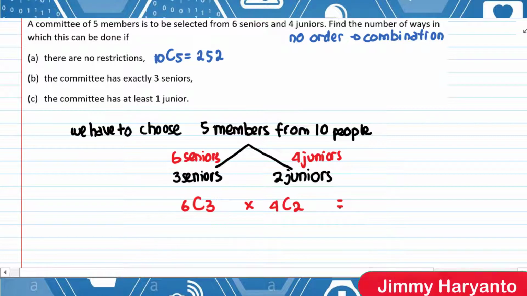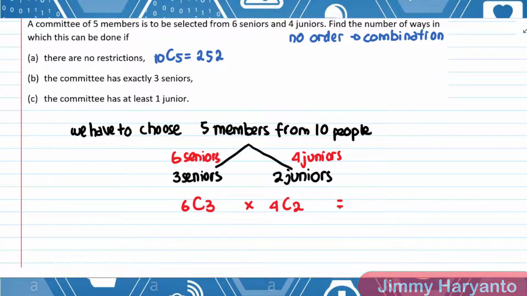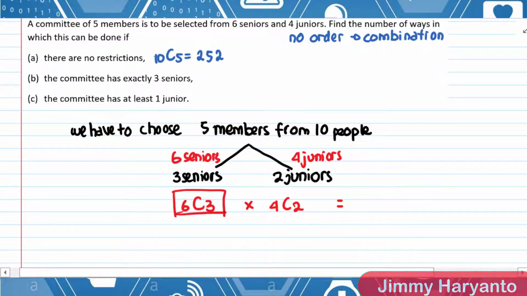Okay, here's the thing, guys. When the question asks you something, that means the question gives you a task to calculate, right? When you are not finished calculating the possibilities of the question, that means you have to multiply them. So let's say that after you write this 6C3, have you finished the task that the question gives you? Not yet.